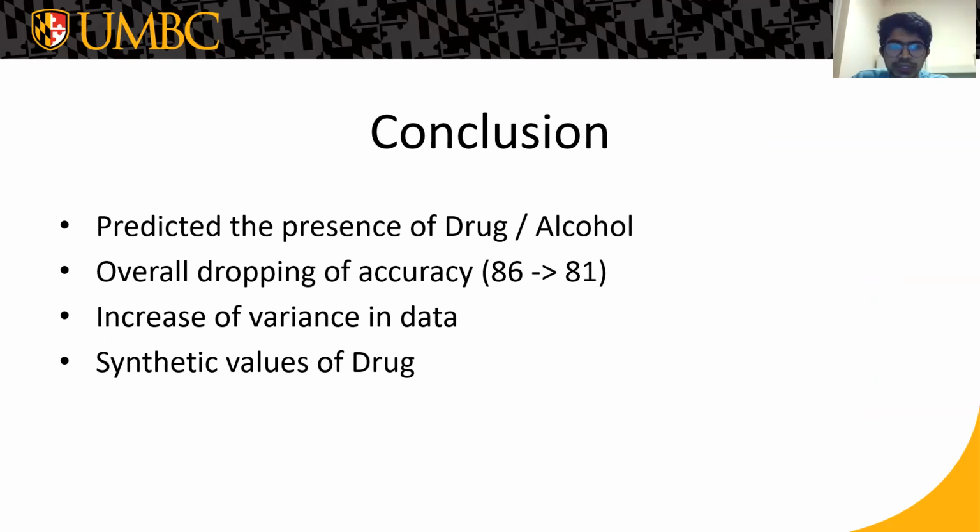Overall, in the conclusion, we predicted the presence of drug and alcohol with a good amount of accuracy. We tried increasing the variance in the data using the SMOTE. And regarding the synthetic values of drugs, there were very few cases of the drug, mainly because the tests weren't taken because of the Fourth Amendment that we talked about. But if the patrolling is increased in the midnight or early morning time, maybe we can get more drug-related crashes for the data.